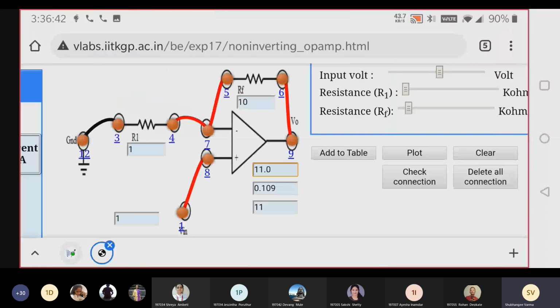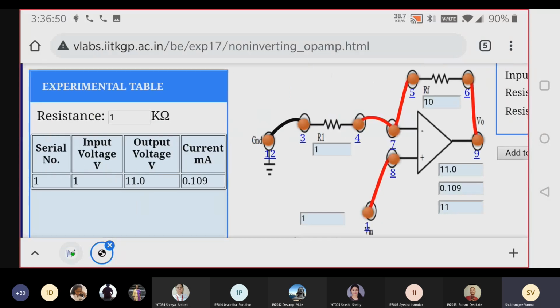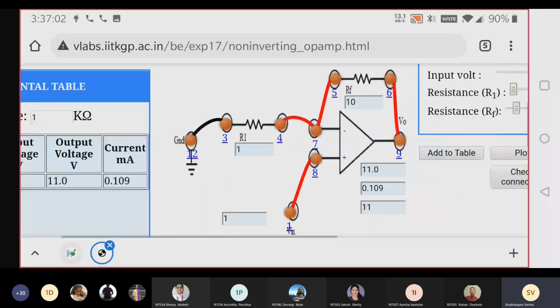So our output is 11 volts. So we have to click here, add to the table. You can see the table. Our resistor is 1K and input voltage we have applied 1 volt. Output voltage is 11 and this is the current. So this is the output for 1 volt.